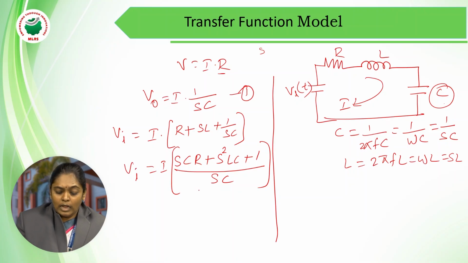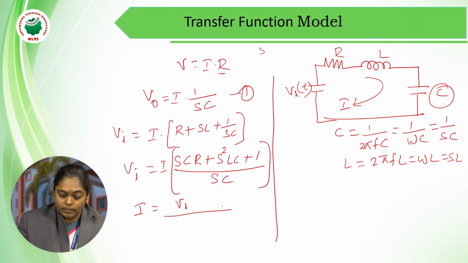From this, take the equation in such a way that it is represented in terms of I. That is, I equals Vi by (s square LC plus sCR plus 1) by sC.